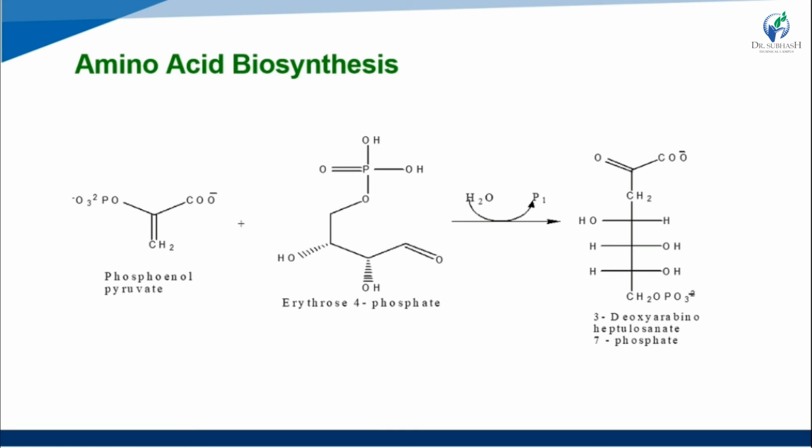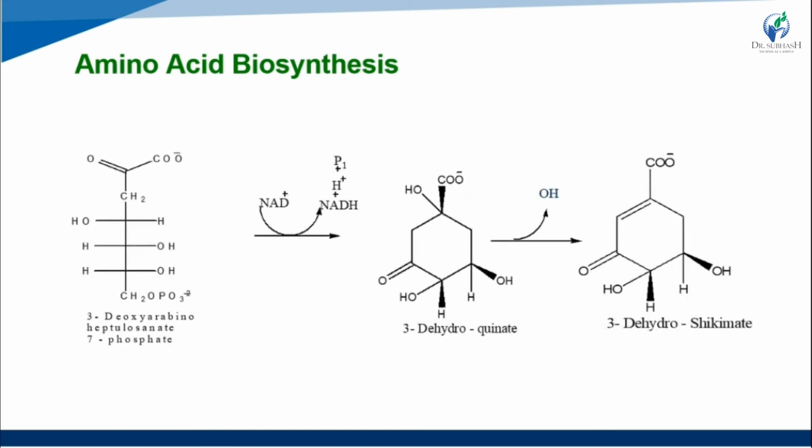Okay, so here one NADH. In the second step, from 3-deoxy-arabino-heptulosonate 7-phosphate, they remove one NAD plus with formation of NADH, and also one H is added, and one phosphate molecule is also removed here.